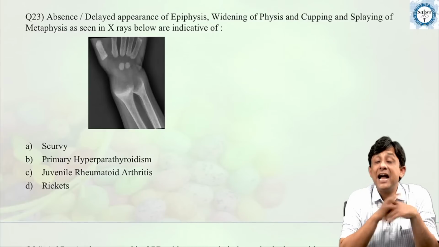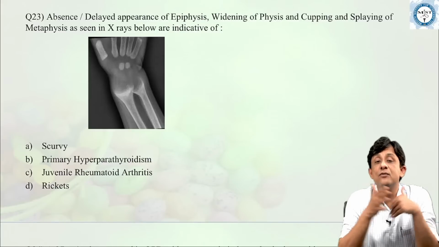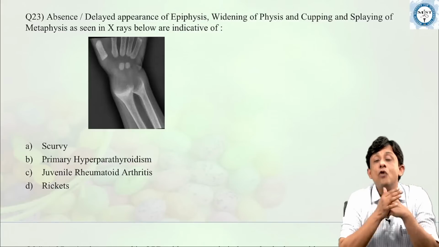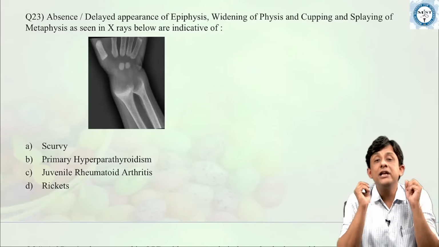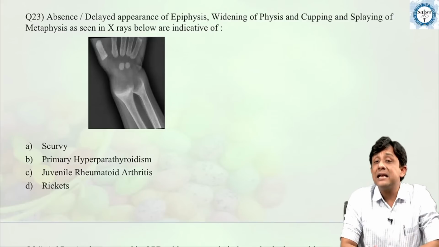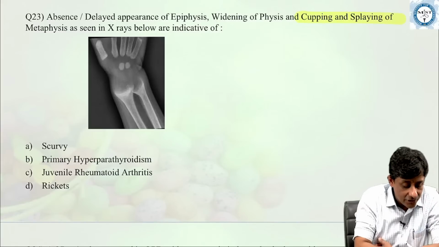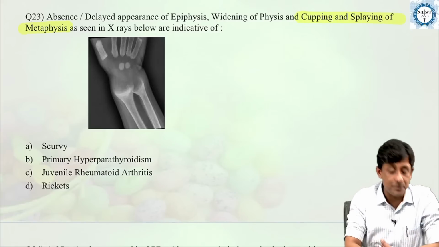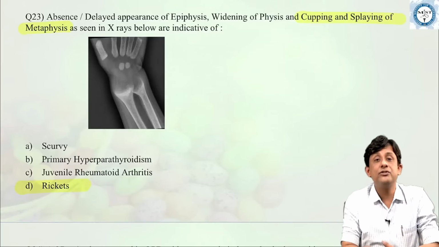Absence or delayed. I have intentionally put this question today because before the examinations, I want everybody to know what rickets is. So, absence or delayed appearance of epiphysis, widening of the growth plate or physis, and cupping and splaying of the metaphysis classically are 3 important X-ray descriptions definitely of a patient with rickets, okay?